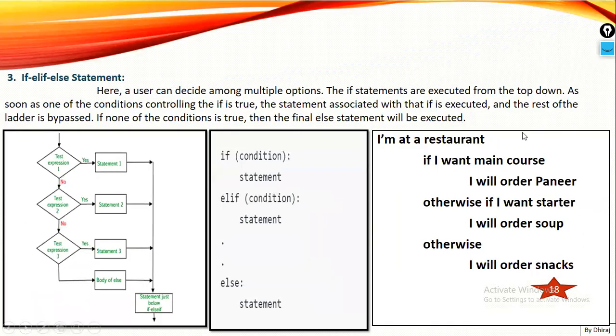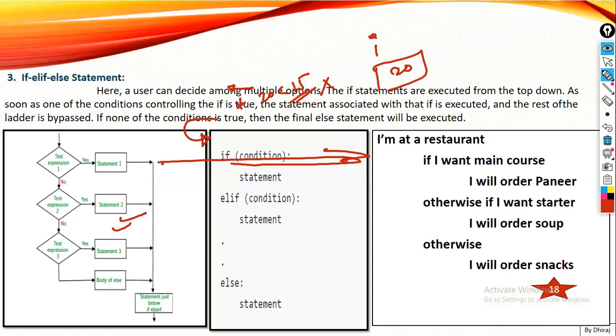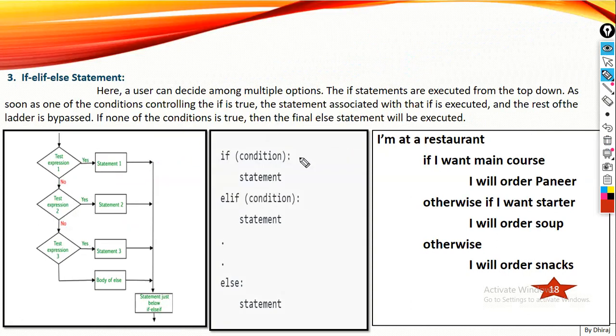So what is the third statement I have? I have the if elif else statement. See guys, first we saw the if statement, where we can put only one condition. Second, we saw either or: if there is rain, I'll bring an umbrella, otherwise I'll bring sunglasses. Here, I'm giving more than two conditions to my statement.